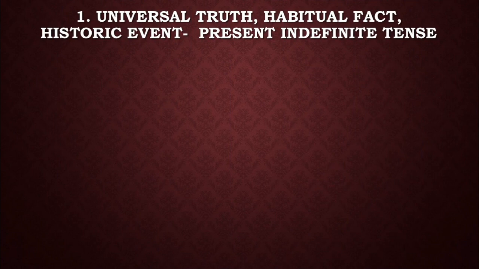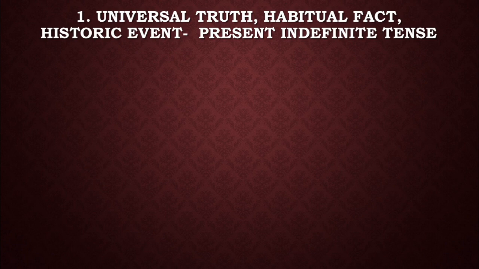So we all know that if the sentence indicates universal truth, habitual fact, or historical event, we have to write down the sentence in present indefinite tense.